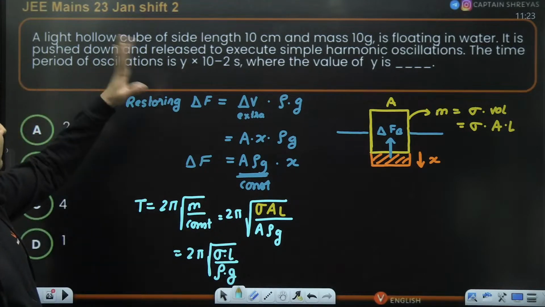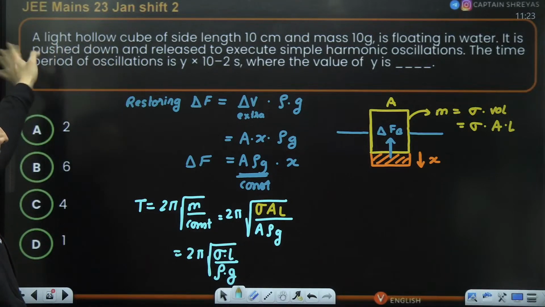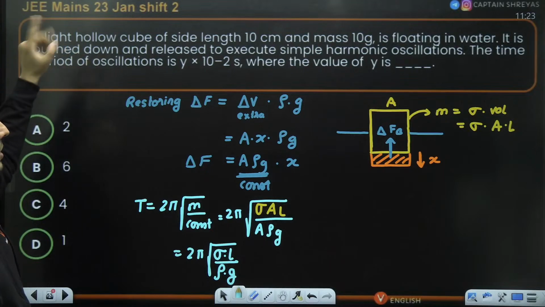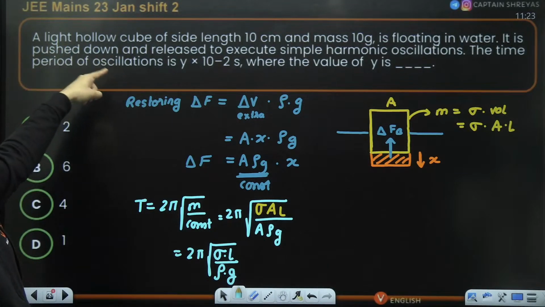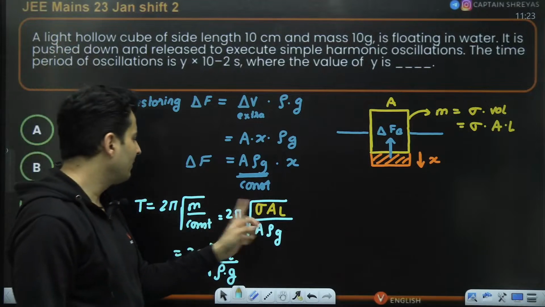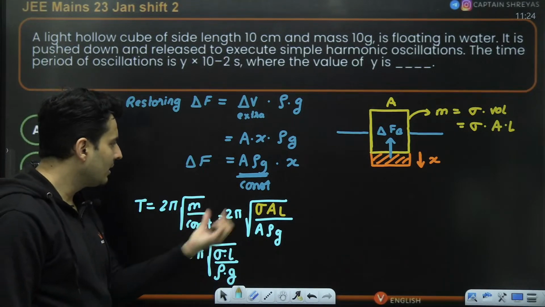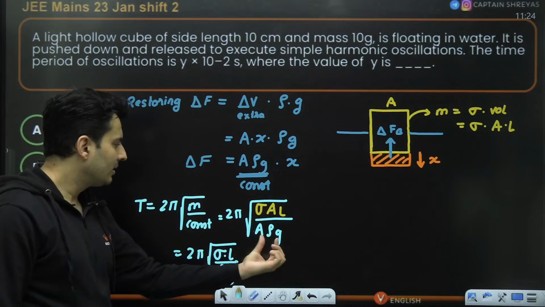Now everything we know, check this out, mass is given, everything is given. It is executing oscillations, so find the value. Okay, it is pushed down. Water's density, I think we have to assume. And in fact, over here we did not even have to convert it into this form. You could have directly gone ahead with this particular form.